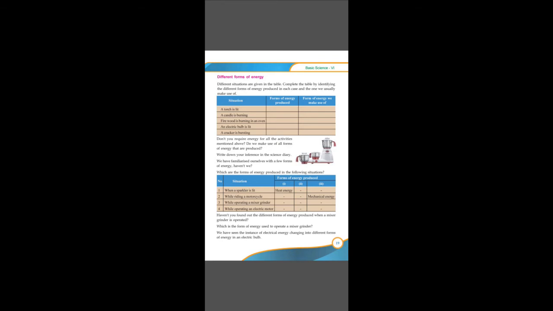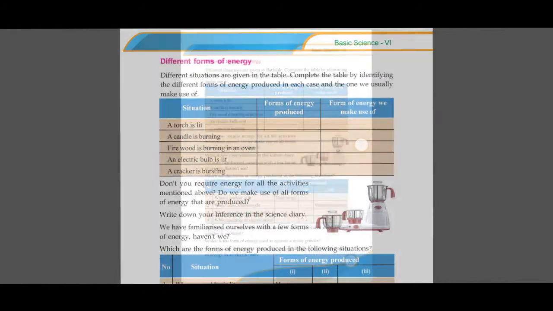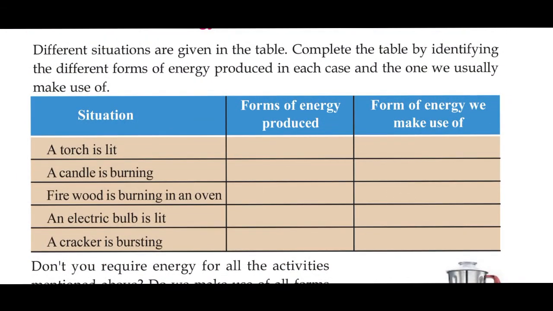Let me turn my landscape mode so it will be easier for you to see from the video itself. So here you are provided with a table. We need to fill the table. Here you can see the situation is given. We need to write forms of energy produced and forms of energy we make use of. So in the first column we have to write the energy produced, and in the second column we have to mention which of these energies we are actually using.